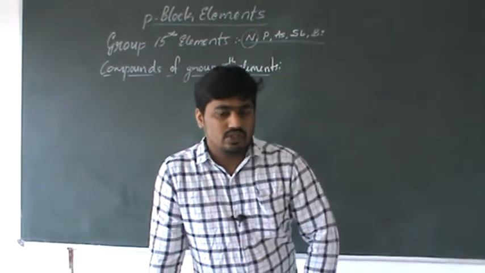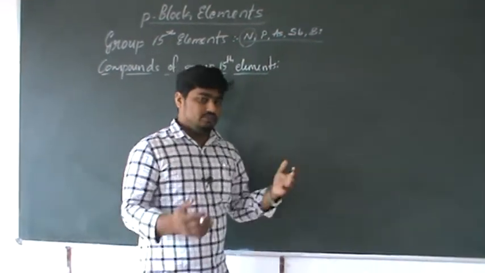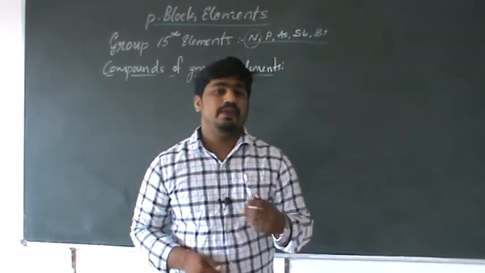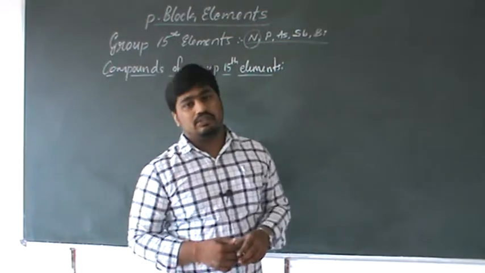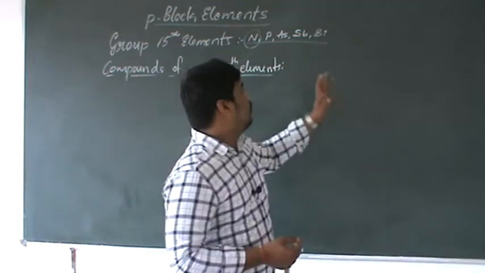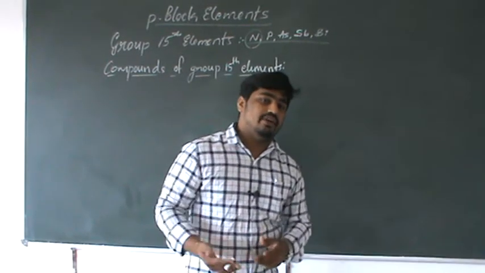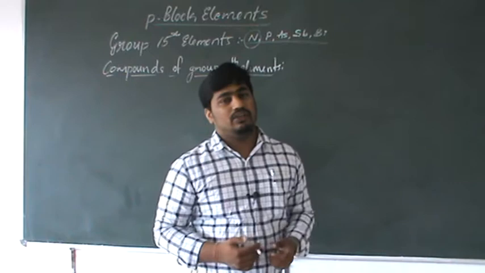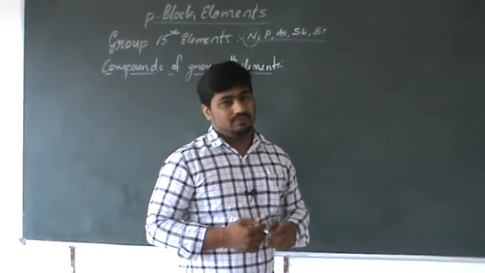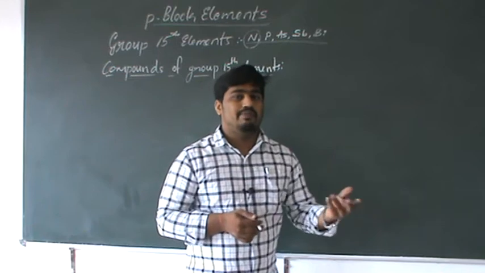bonding. Bond dissociation enthalpy of nitrogen is very high compared to the others because of the smaller size and the triple bond. There is a possibility of p pi-p pi bond formation in nitrogen, but there is no p pi-d pi or d pi-d pi bond in nitrogen. But others may show p pi-d pi and d pi-d pi bonds, because of the presence of d orbitals. The pi bond formed by the overlap of d orbitals is considered a p pi-d pi bond or d pi bond.